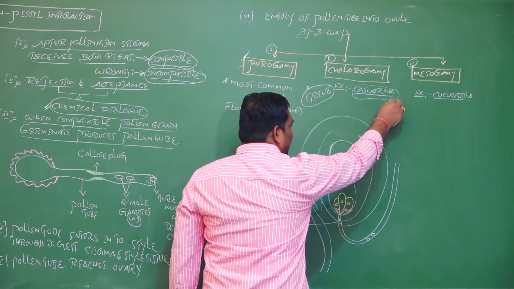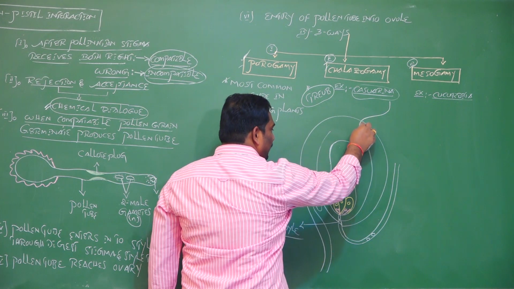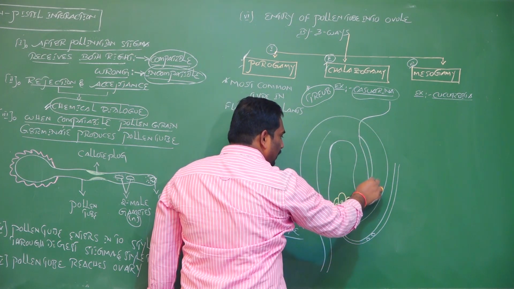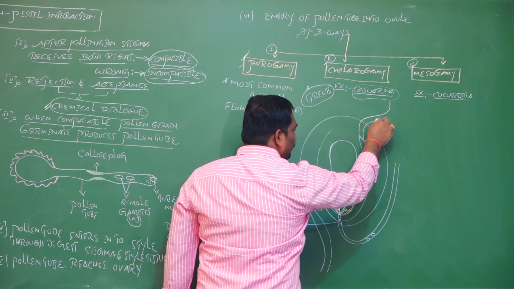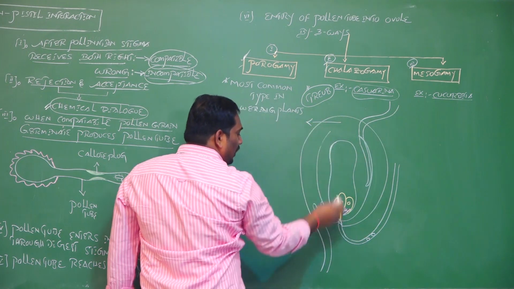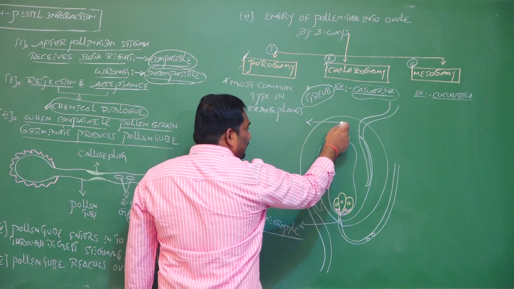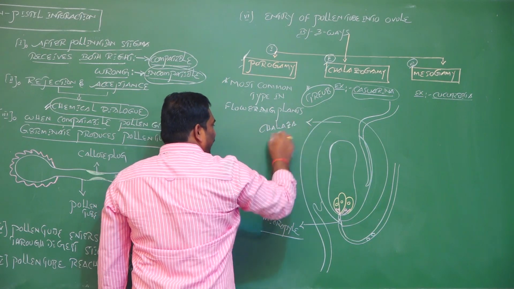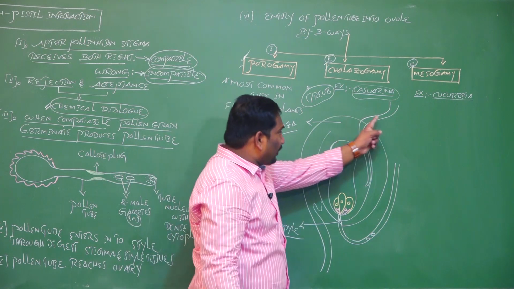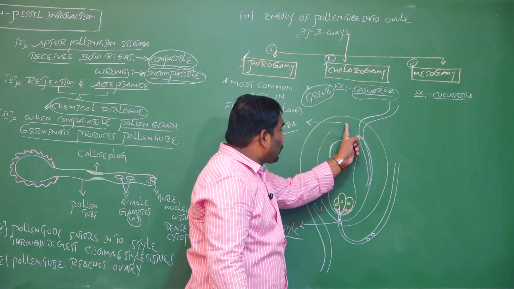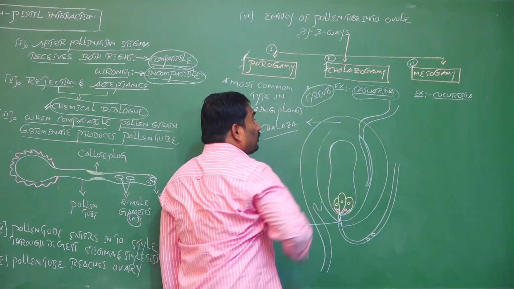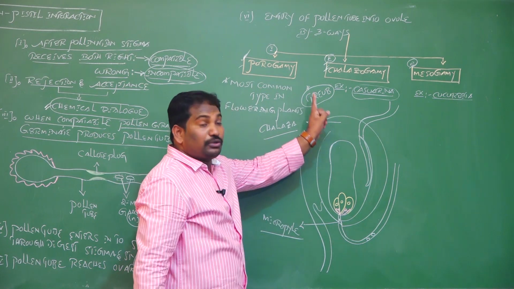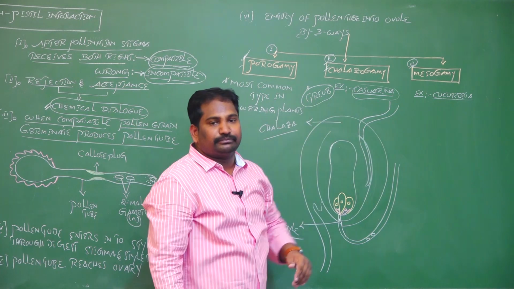Chalazogamy means the entry of pollen tube into ovule through the chalaza, the base of the ovule. Opposite to the micropyle, the base of the ovule is called the chalaza. The entry of pollen tube into ovule through the chalaza is called chalazogamy, first discovered by Treub in Casuarina.